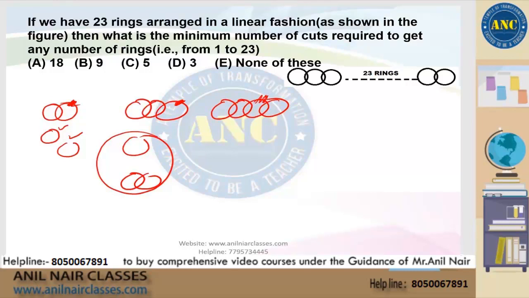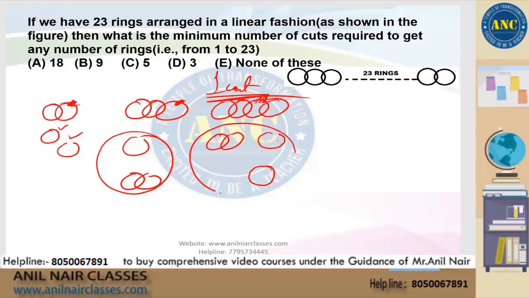What if I cut somewhere right here? So I have 2 rings, I have 1 cut ring, and I have 1 ring which is intact. Right? We have made only 1 cut, guys. So we can give 1, we can give 1 plus 1, 2, we can give 2 plus 1, 3, we can give 2 plus 1 plus 1, that is 4. In fact, it is still 1 cut. The question is not the powers of 2 and powers of 3. The question is, what do you need next, right, to make this happen?